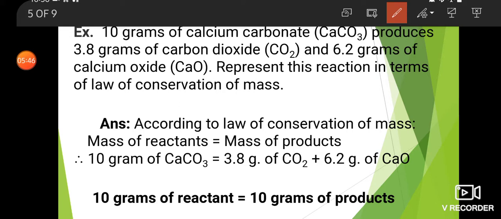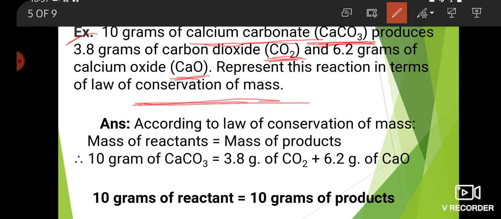According to the first law, here is an example. 10 grams of calcium carbonate, whose formula is CaCO3, produces 3.8 grams of carbon dioxide, formula CO2, and 6.2 grams of calcium oxide, that is CaO. Represent this reaction in terms of the law of conservation of mass.